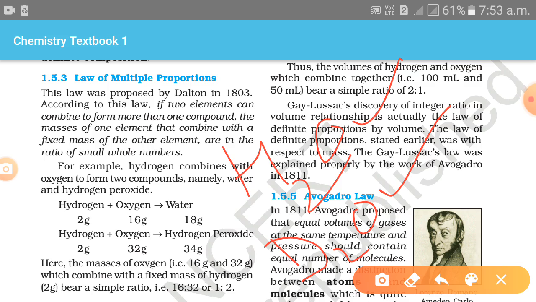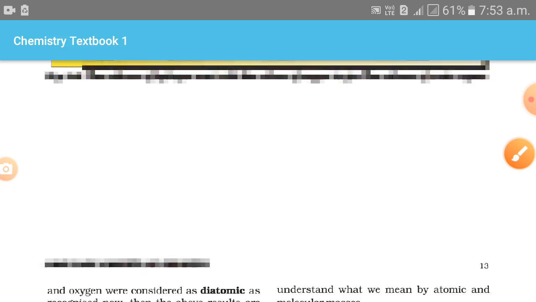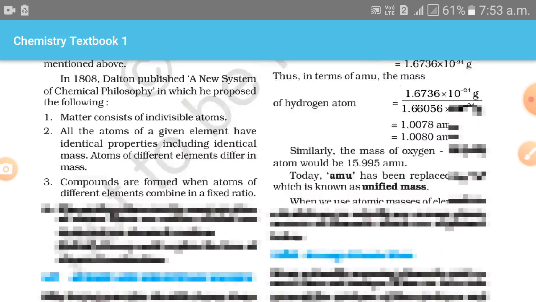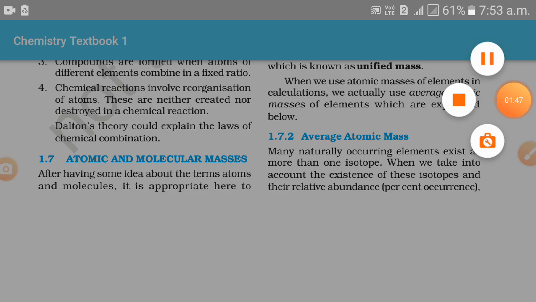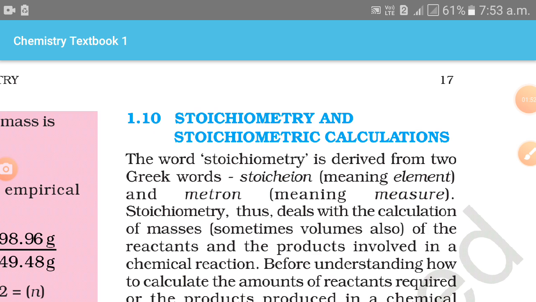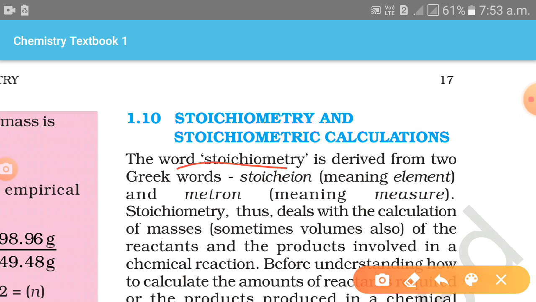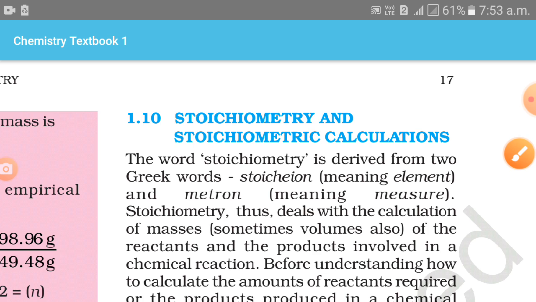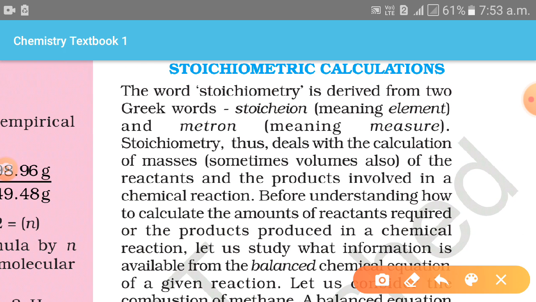Next, let's talk about it. Now today our topic is stoichiometry and stoichiometric calculation. The word stoichiometry is derived from the two Greek words: stoichion means element and metron means measurement. Stoichiometry thus deals with the calculation of the masses, and sometimes volumes also, of the reactants and the products involved in a chemical reaction.